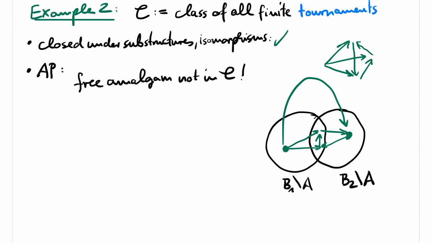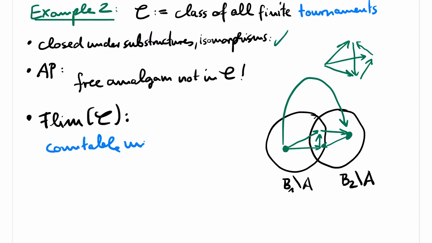Since we only add edges between the complement of A in B1 and the complement of A in B2, this does not affect the property that the identity map is an embedding of B1 into C and of B2 into C. So we really found an amalgam. The Fraïssé limit of this class is called the countable universal homogeneous tournament. Again, a very beautiful infinite structure that we will study later.